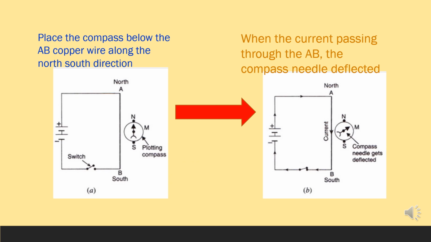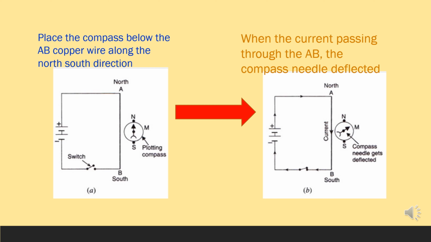Let's engage in an activity to observe Ørsted's discovery. Here, you will need a compass, a straight copper wire placed between A and B, a few batteries, connecting wires and a switch. First, set up the circuit as shown on the screen and place the compass on the table with its indicator along the north-south direction, with the AB copper wire above the compass.